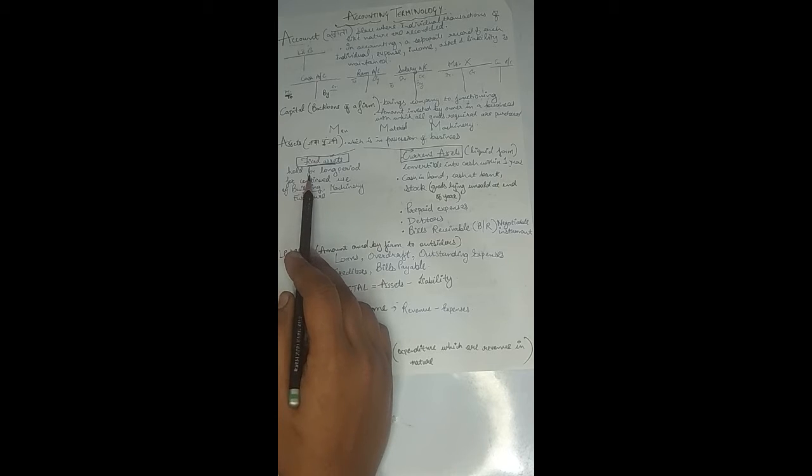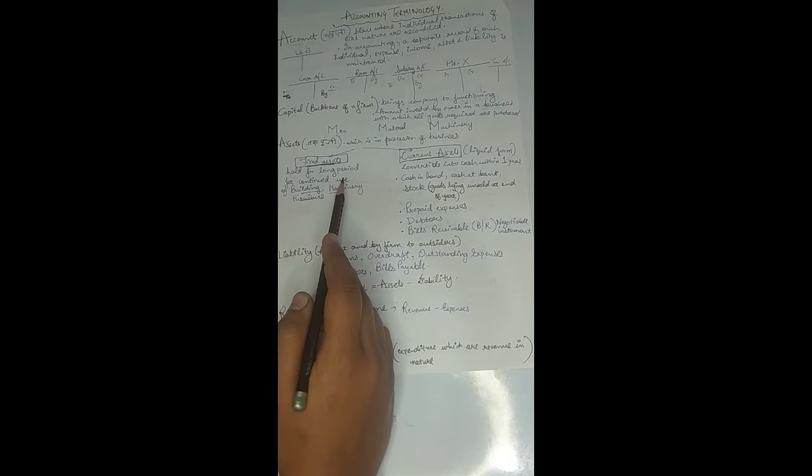Fixed assets are in the possession of the organization for a longer period of time. So if an organization says, I have a building worth rupees 20 lakh, I have machinery worth rupees 40 lakh, and I have furniture worth rupees 30 lakh, then these things are going to stay in the possession of the business for a longer duration, right? That is why these are known as the fixed assets of the business.